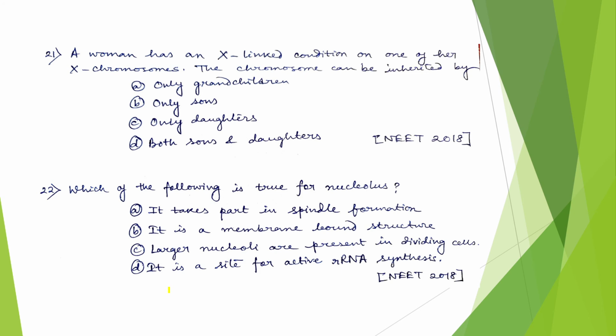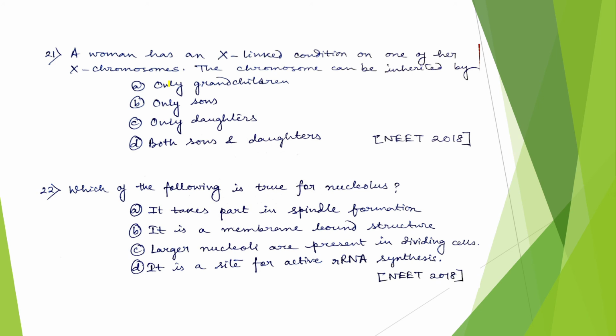A woman has an X-linked condition on one of her X chromosomes. The chromosome can be inherited by, we know a woman has 2 X chromosomes, and it is written that she has an X-linked condition on one of her X chromosomes.